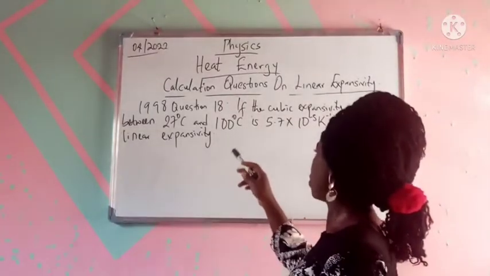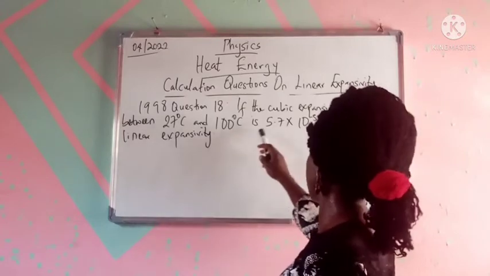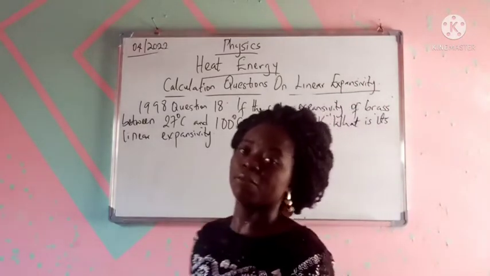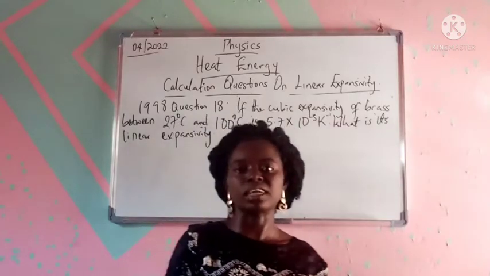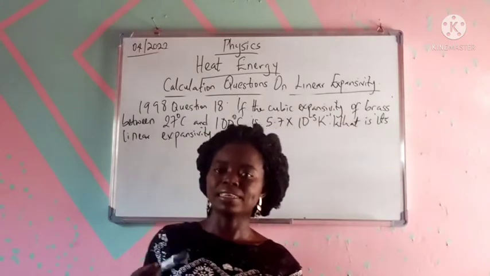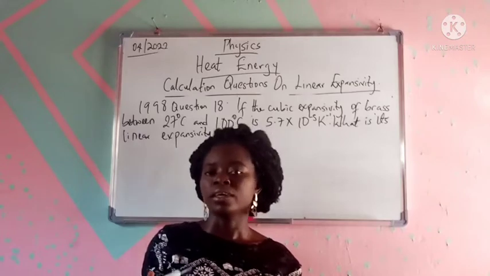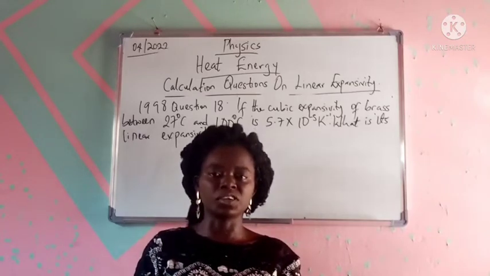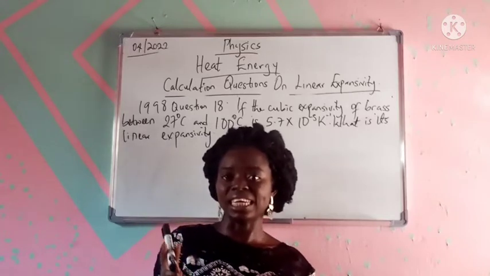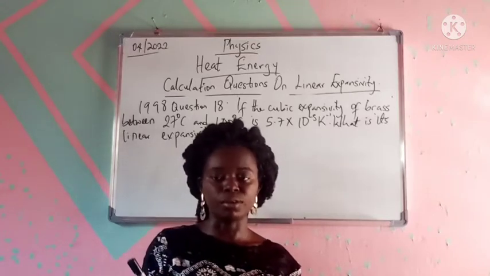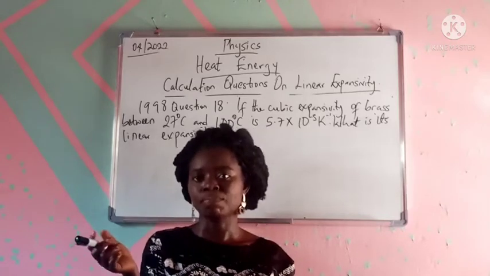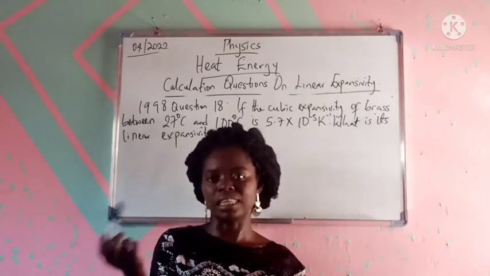Expansivity of brass between 27 degrees and 100 degrees, this amount. What is this linear expansivity? Something I forgot to mention, thankfully this question brought it up, is that sometimes your question is going to demand that you understand the basic relationship between a linear line, then area and volume. In linear expansivity, when we consider just the increase in length, what we solve for is linear expansivity.